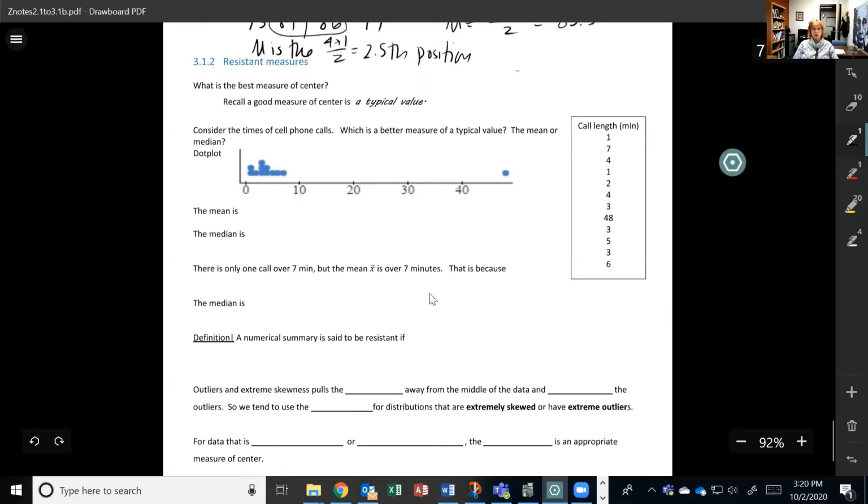I want to talk about resistant measures. Recall that we called a good measure of center a typical value. So I want you to consider this data over here.